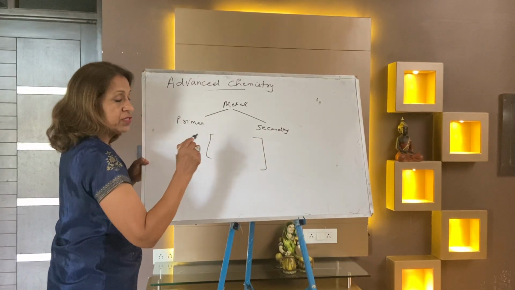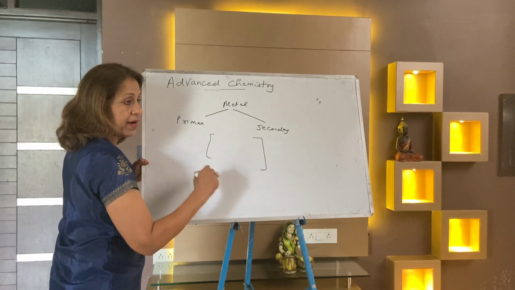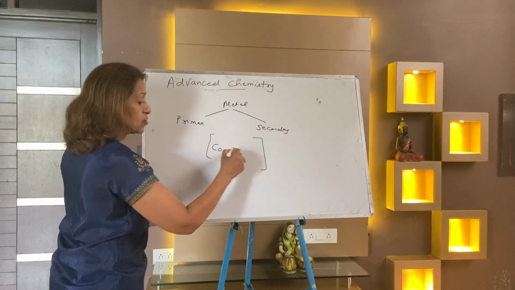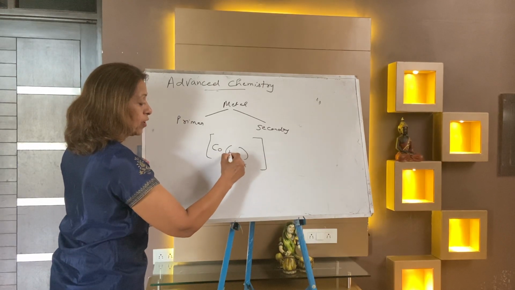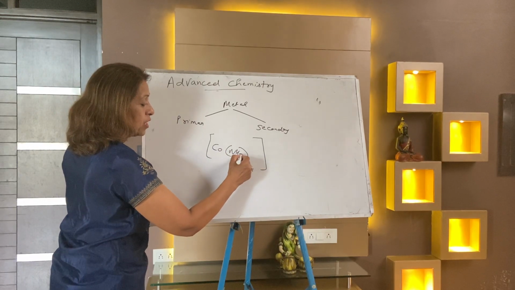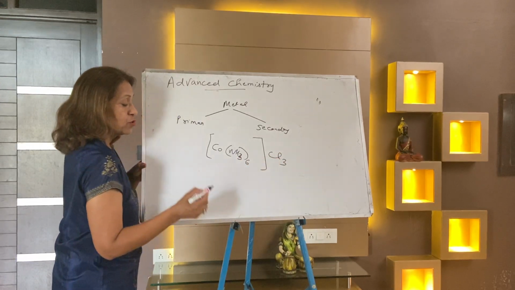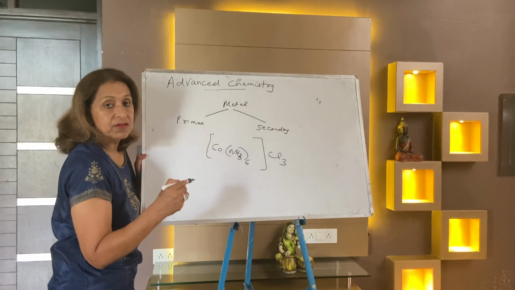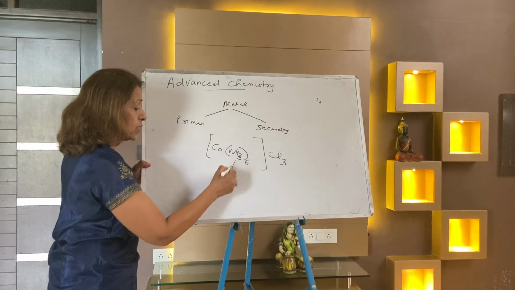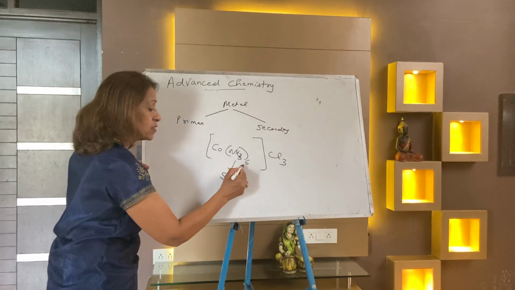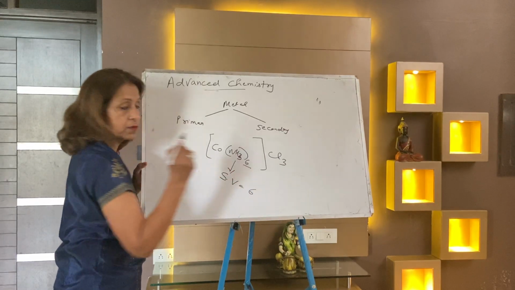The part which is written inside the bracket, let it be cobalt, and the rest are ligands, which we will draw here: ammonia 6 times, chlorine 3 times. The part which is inside the square bracket is always secondary valency. So that means here the secondary valency is 6.